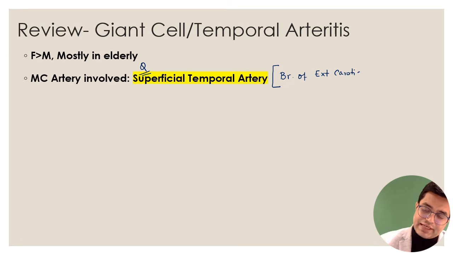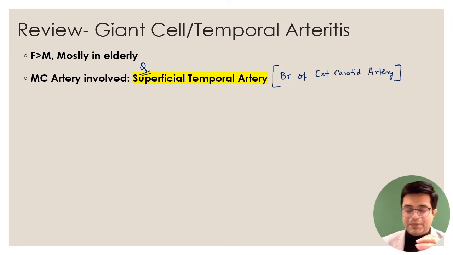Not in FMG exam, but in NEET PG exam in the past, they have asked a statement-based question. All of the following are true about giant cell arteritis except one of the options was it most commonly involves branches of internal carotid artery. That is a wrong statement, and that was the answer. Why? Because in giant cell arteritis the superficial temporal artery is involved, which is a branch of ECA, that is external carotid artery. Other arteries can be involved, yes, but mostly it is the superficial temporal artery.